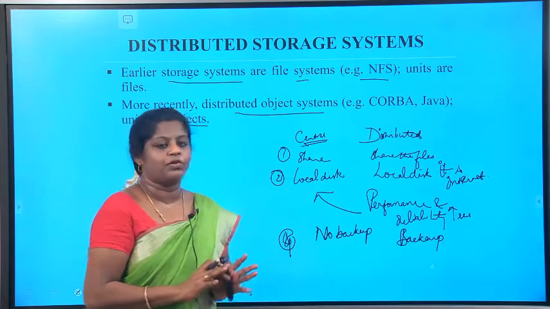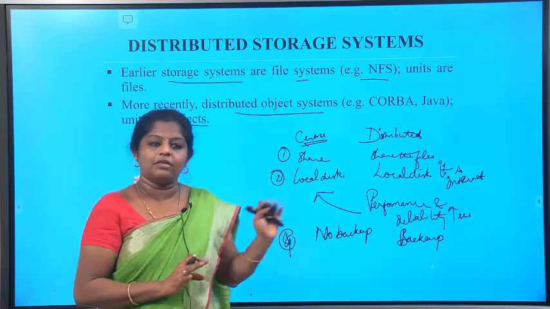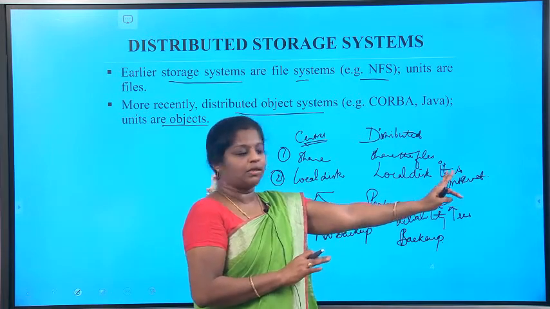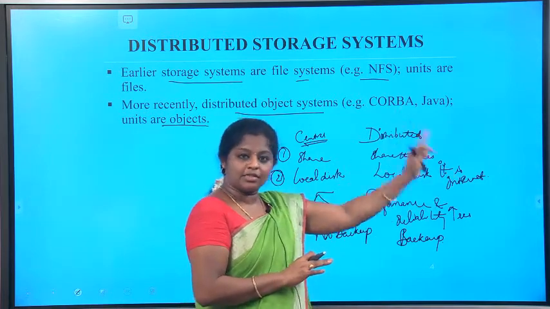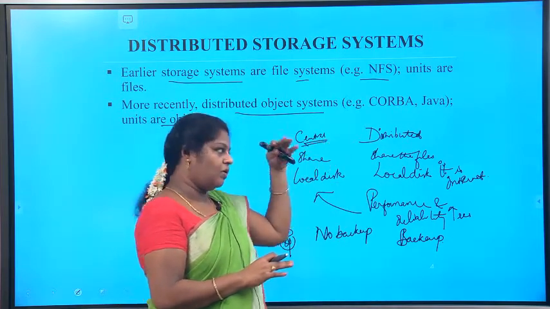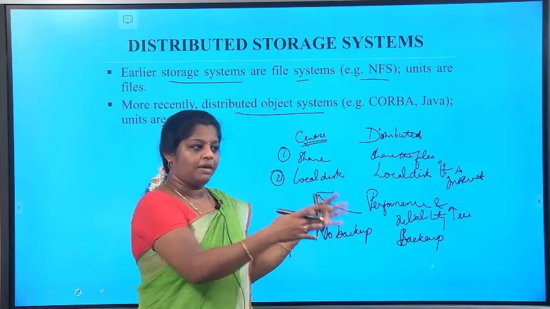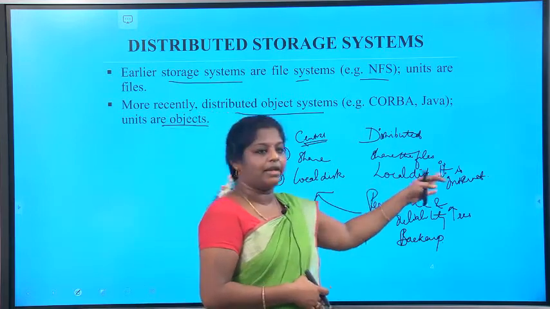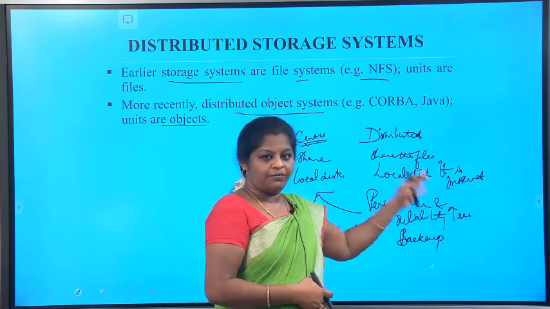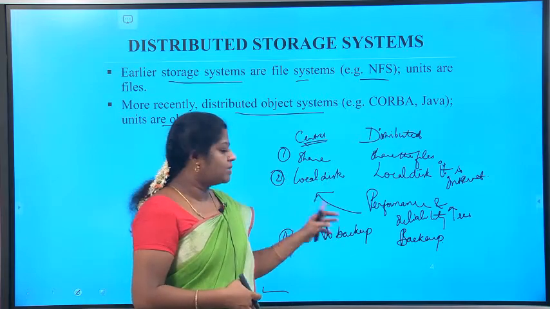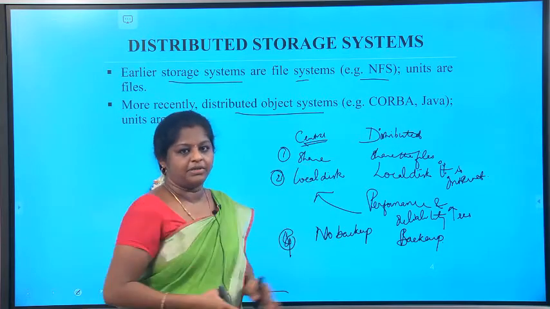That is the difference between centralized and distributed systems. It also looks like a local one, but you can access these files anywhere, even if you are not in the same place or same country. In a centralized system you couldn't; you can access only within a particular limit.